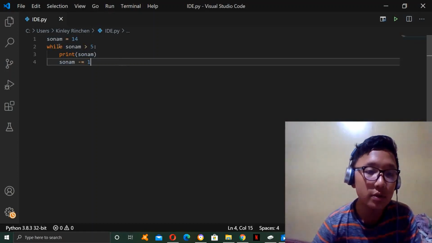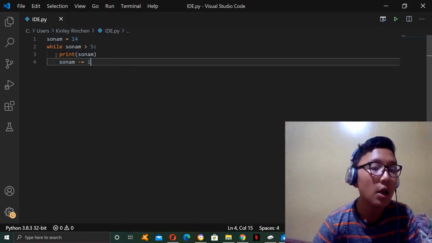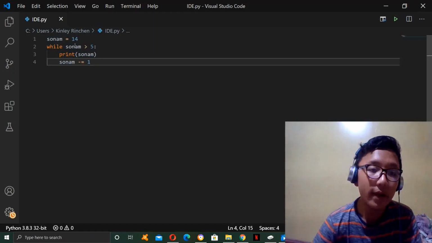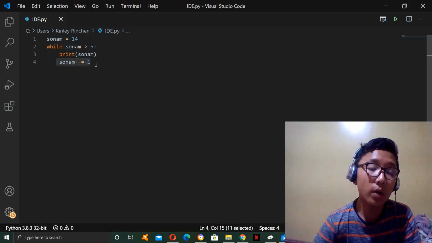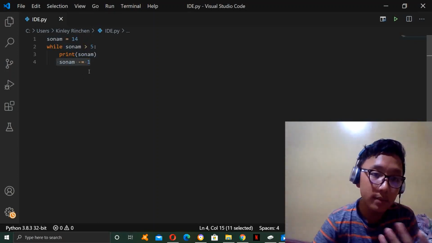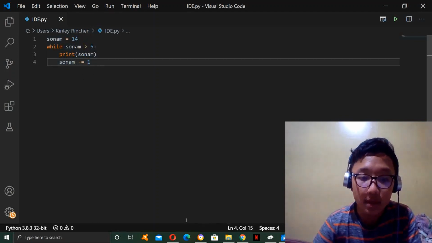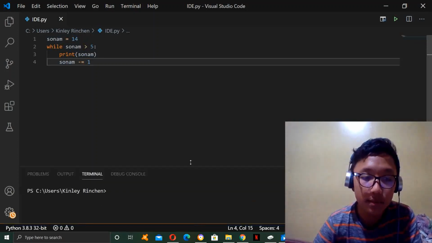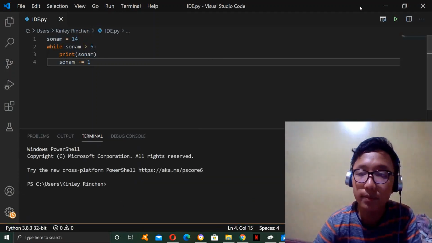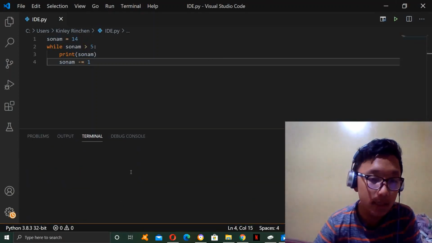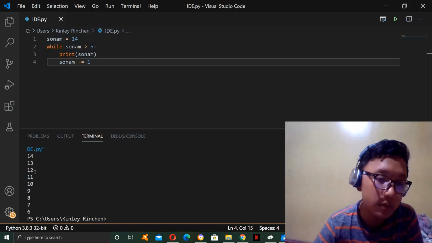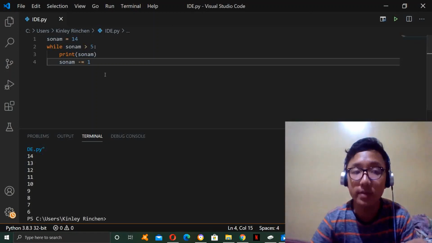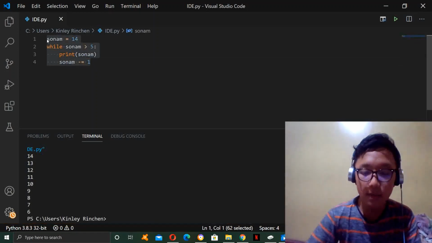This is the example we used for while. Let's say sonum is 14. While sonum is more than 5, print sonum, and we deduct sonum by 1 each time the program runs. It ran for quite a bit until it became 6, and below that it would be less than 5. So this is what we printed. Now let's move on to today's lesson, which is functions.